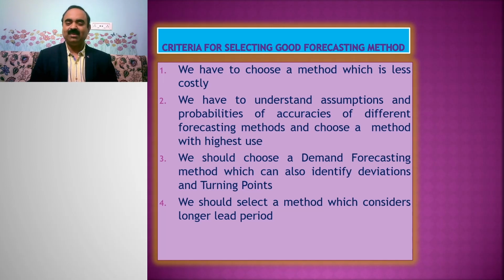We have to choose a method which is less costly. 2. We have to understand the assumptions and probabilities of accuracy of different forecasting methods and choose the method with the highest use. 3. We should choose a demand forecasting method which can also identify deviations and turning points. And 4. We should select a method which considers a longer lead period.